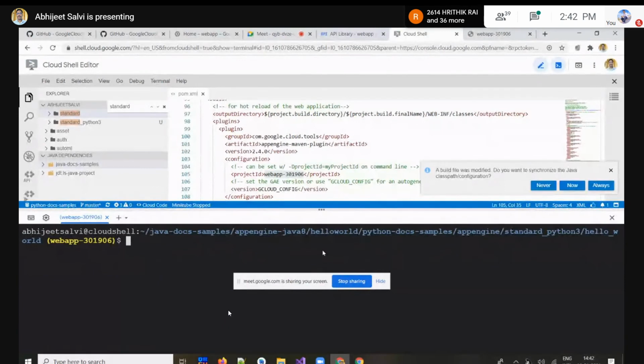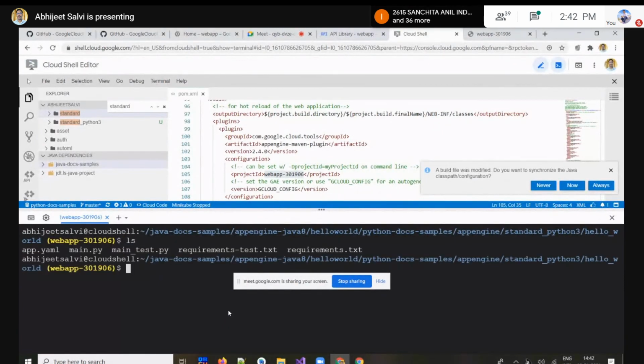After this, we'll just use the ls command and then we'll find this main.py, the main program with the Python extension, and the configuration of this one is in app.yaml over there. Okay, so this YAML is something like pom.xml in Java, which contains configuration settings.